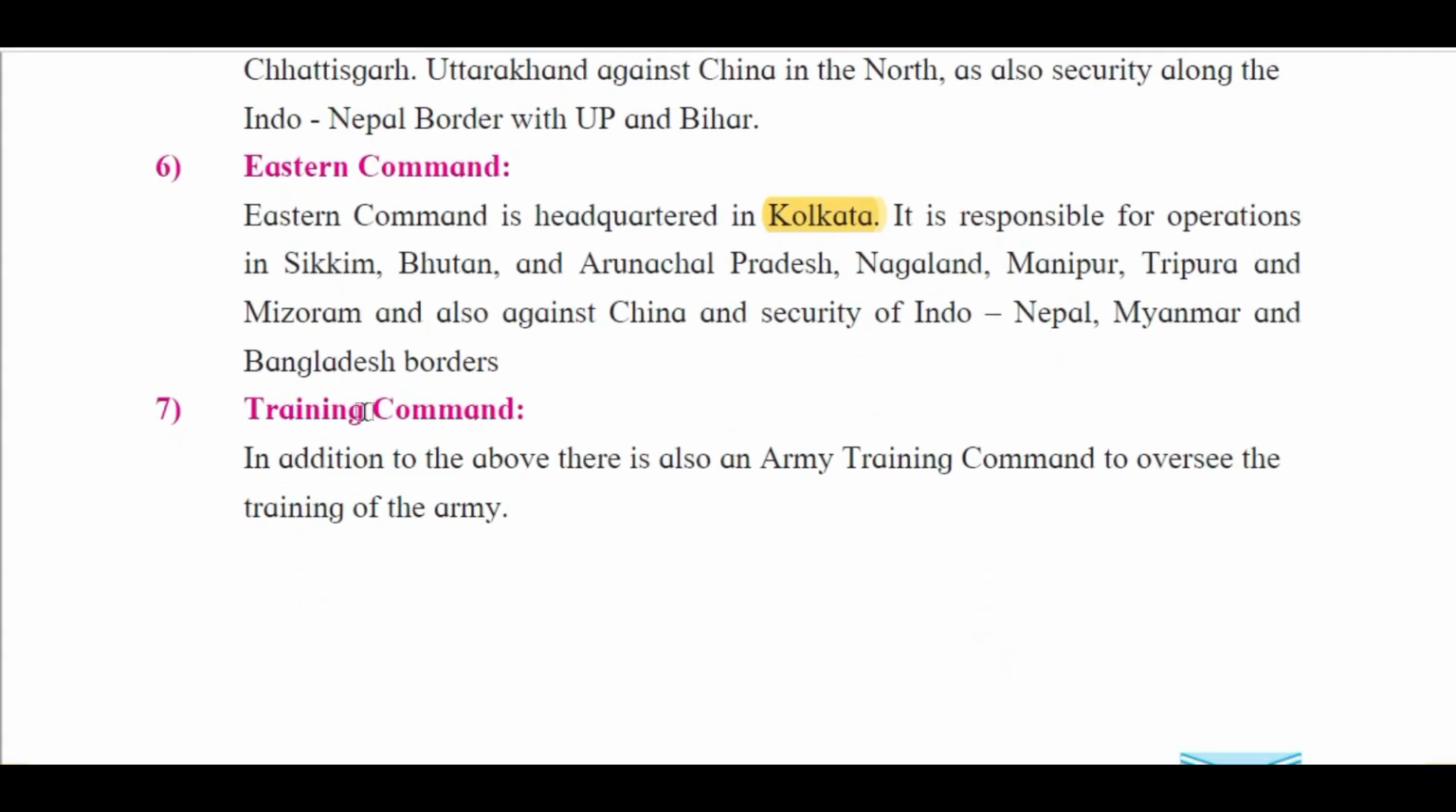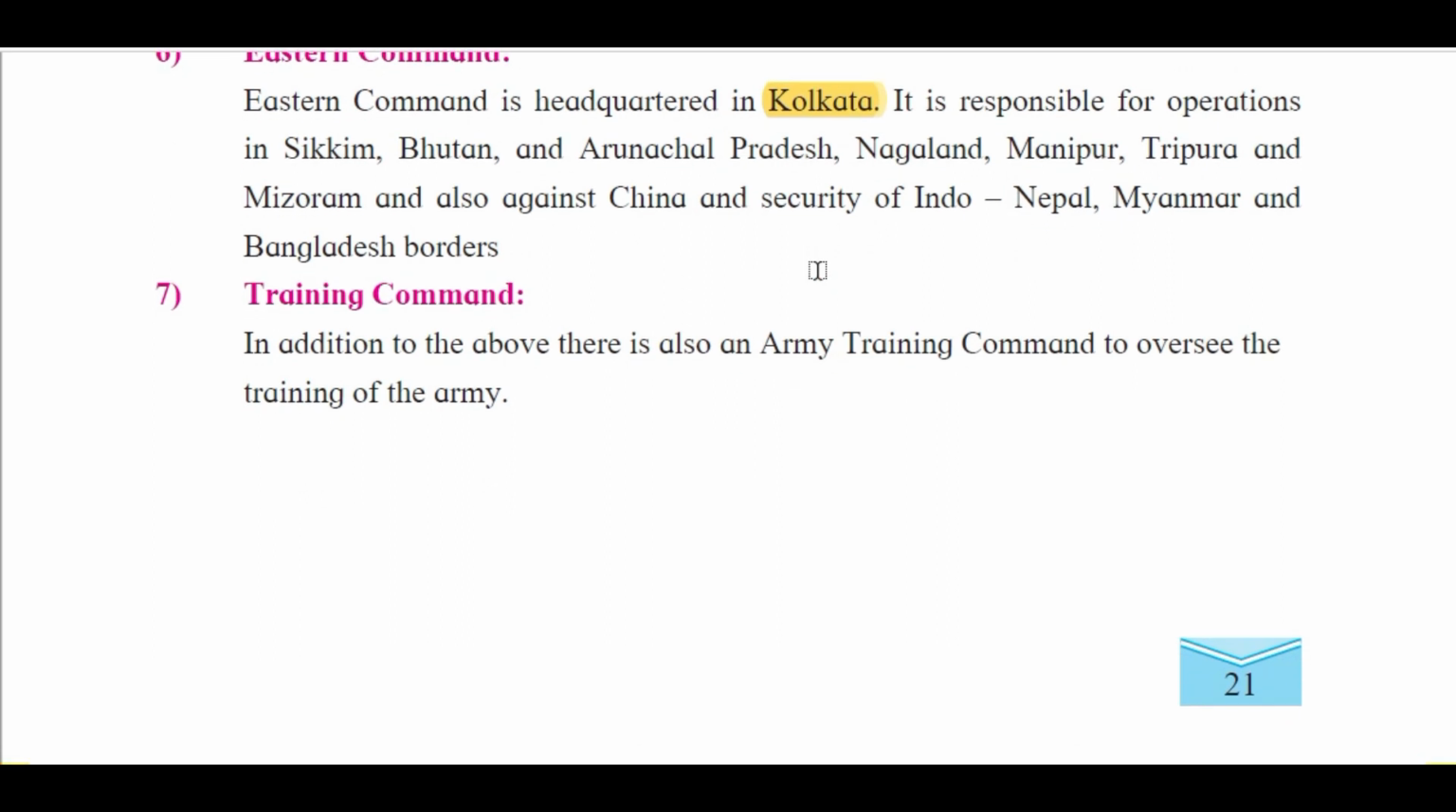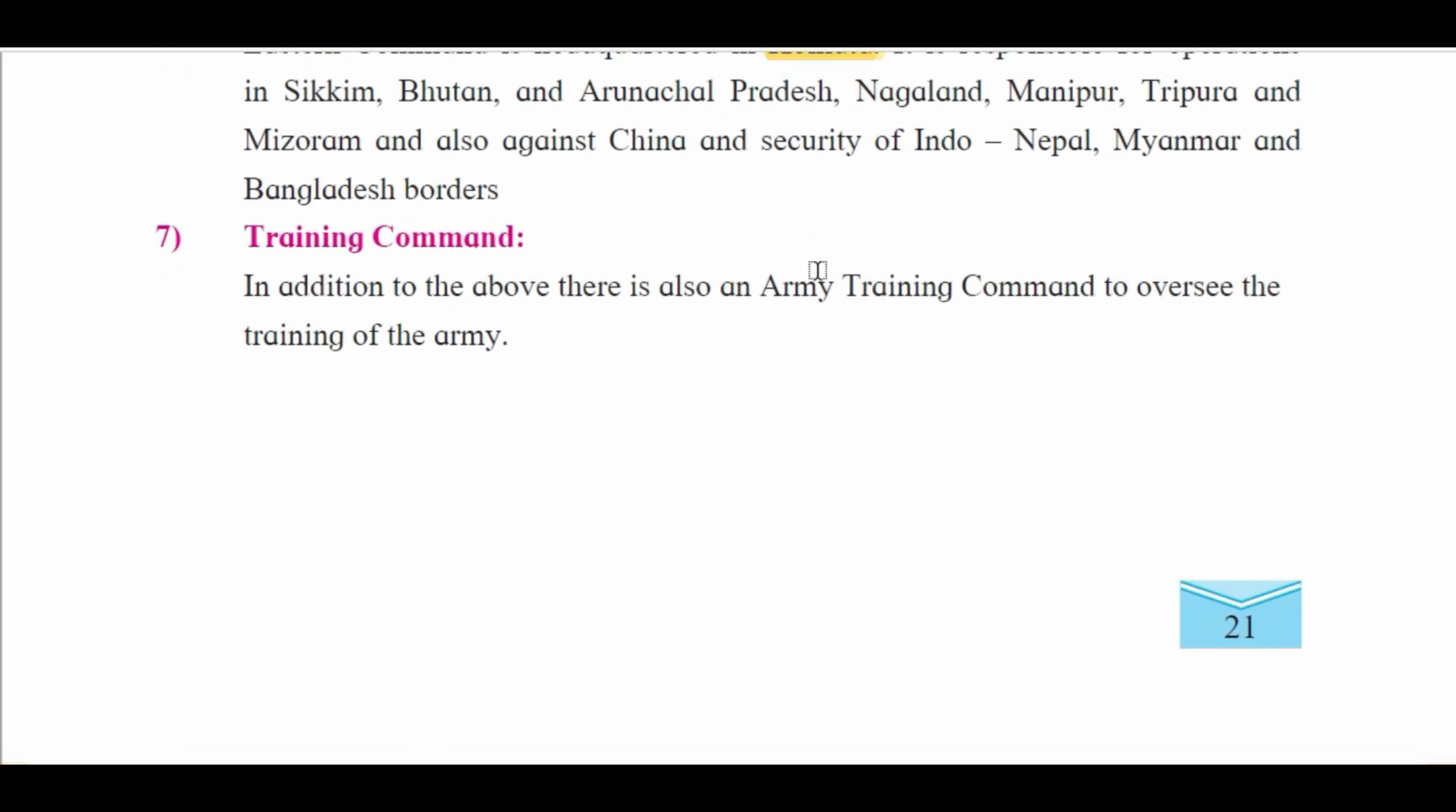Then we have the Training Command. In addition to the above, there is also Army Training Command to oversee the training of the Indian Army. Indian Army needs different officers, soldiers, commanders, commandos, and training of all this personnel is very important, because well-trained men always do a better job at international borders to safeguard our country. So training is a must.